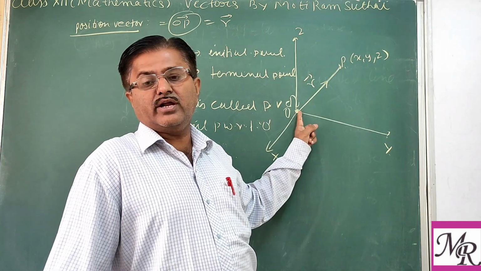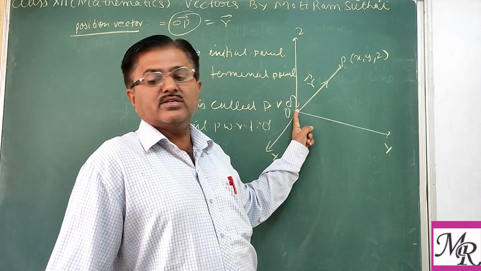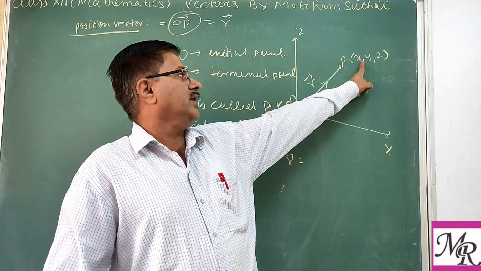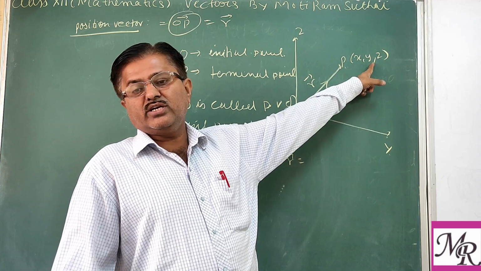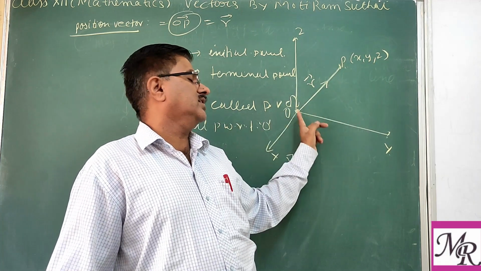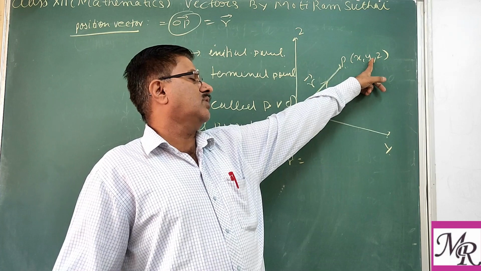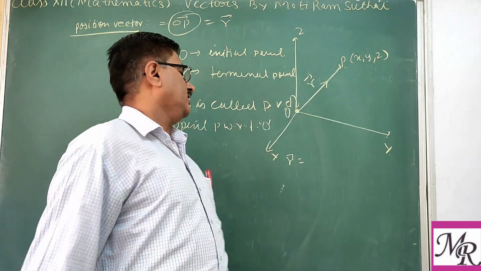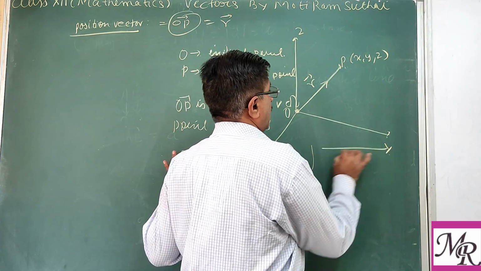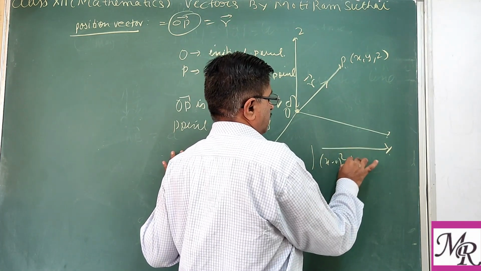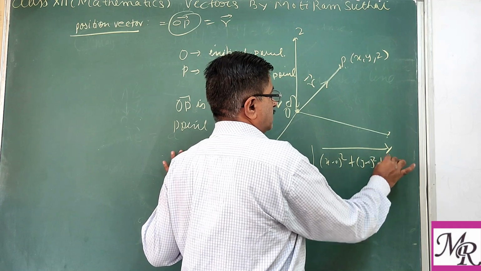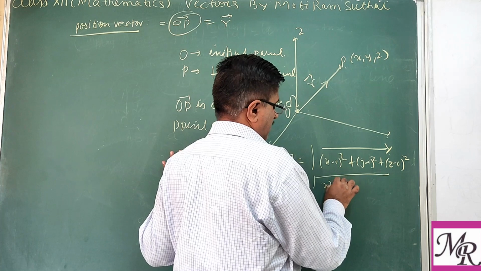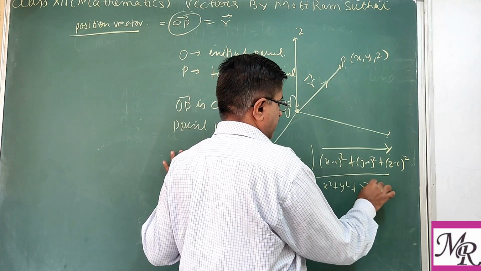Point O has coordinates 0, 0, 0, and P has coordinates x, y, z. So using the distance formula, root of (x minus x1) whole square plus (y minus y1) whole square plus (z minus z1) whole square. Here x1, y1, z1 are already 0. So root of (x minus 0), (y minus 0), (z minus 0), one may write root of x square plus y square plus z square.